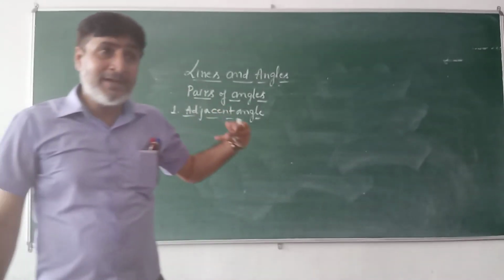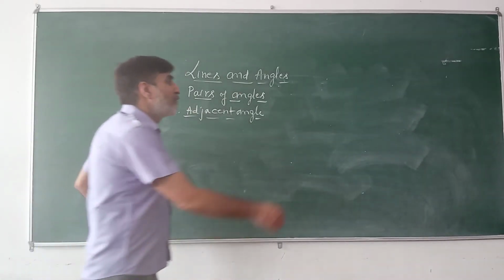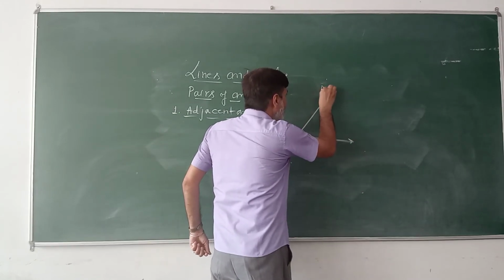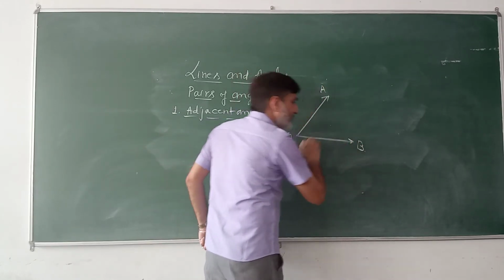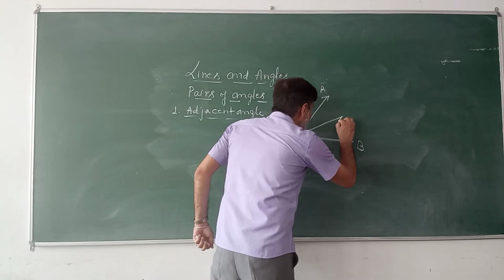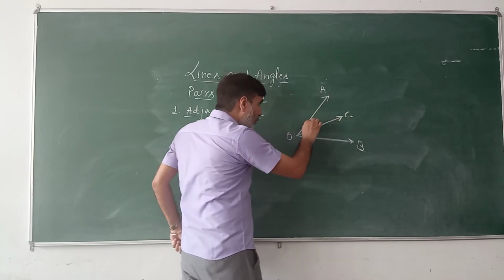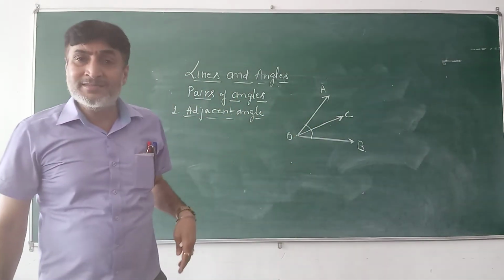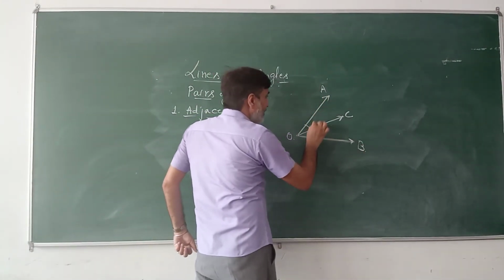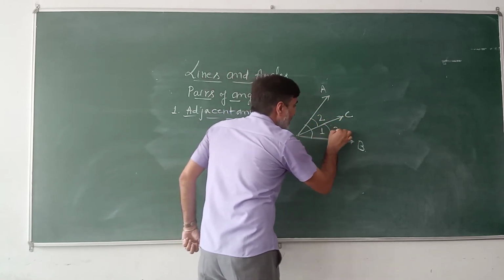Students, I am trying to make you understand adjacent angles with the help of an example. For example, here we have an angle AOB. Now, if we draw another ray OC between the arms of this angle, OA and OB, then this whole angle is divided into three angles. Let us mark them as angle AOB, say that is angle 1, angle AOC, that be angle 2, and angle BOC, let this be angle 3.